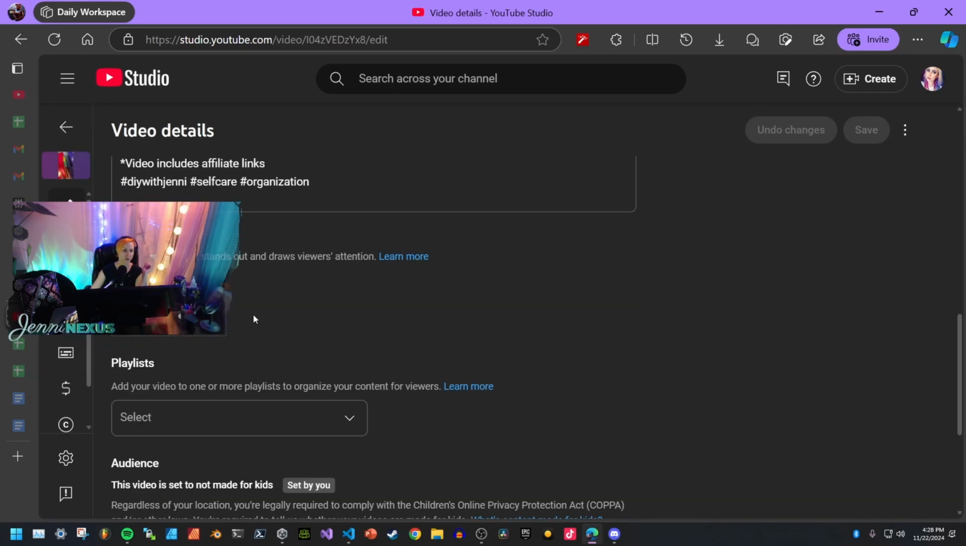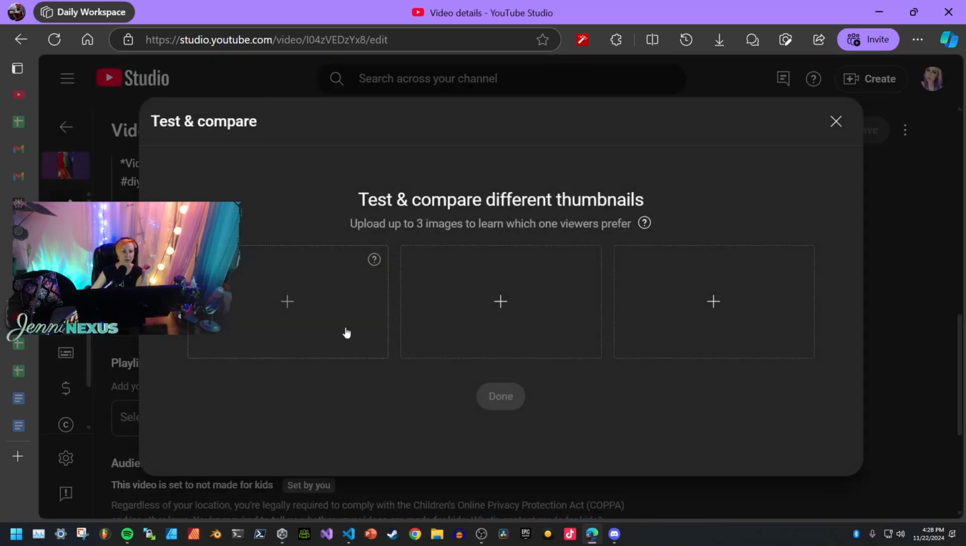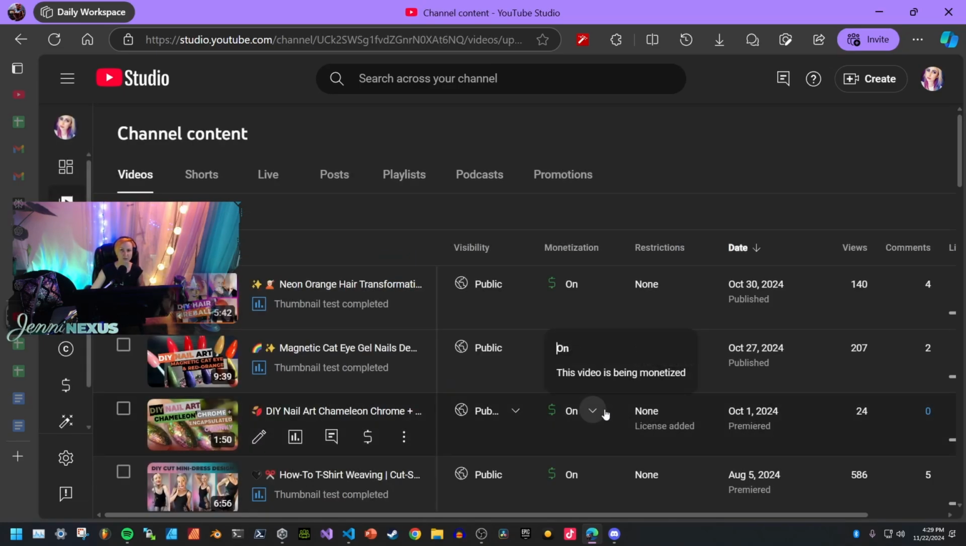And then over here, scroll down to thumbnail where you would upload your custom thumbnail, and you can say test and compare, and then you can upload 3 different thumbnails. So that's what I did with the PowerPoint thumbnails: I got 3 decent thumbnails, then I would test and compare, and then it'll use the one that did the best. That's what I started doing to revamp some of my older videos, making new thumbnails and then doing the test comparison with the PowerPoint thumbnails.